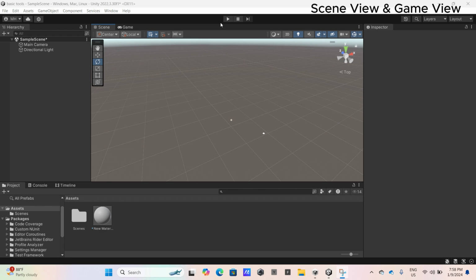What is scene view and game view? As you can see, this is the scene view. You can edit what you create, and later you will know. In scene view, you edit your game, play with the camera, play with objects, and play with anything you want. It is all in scene view.